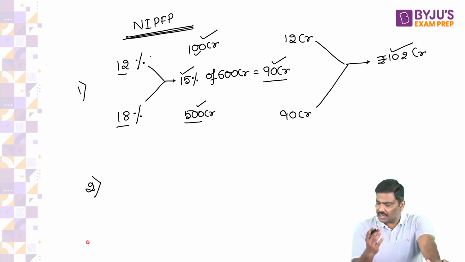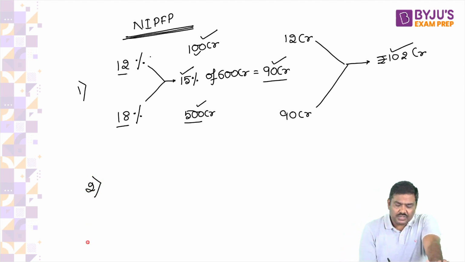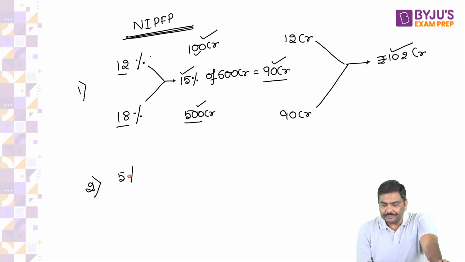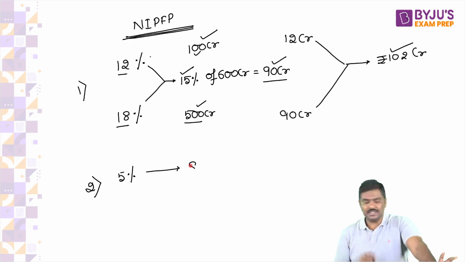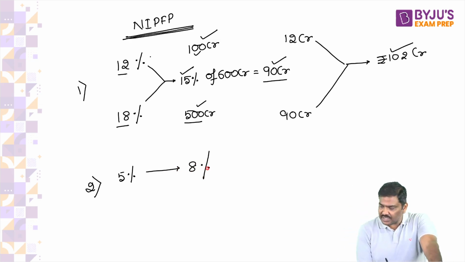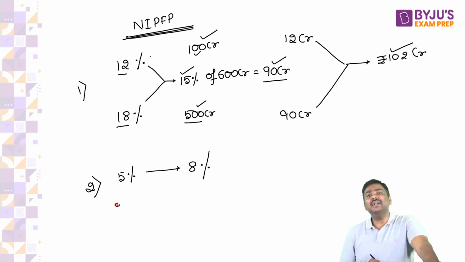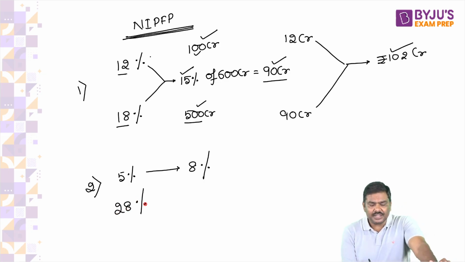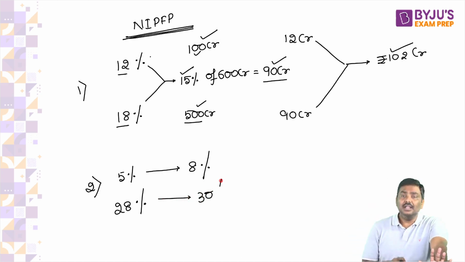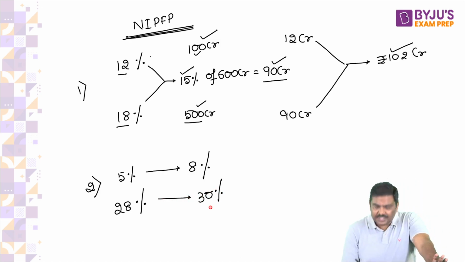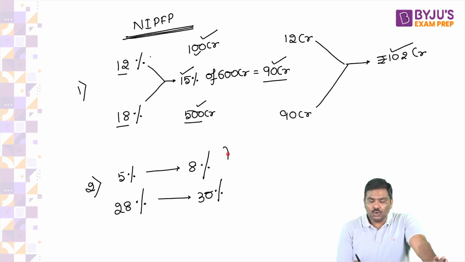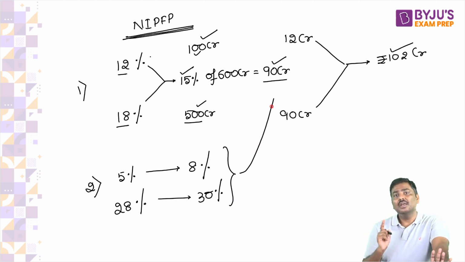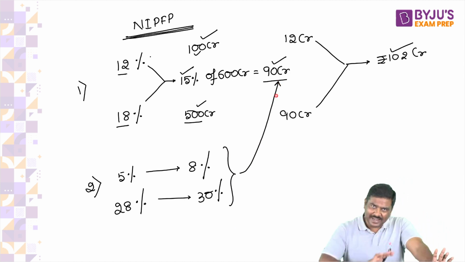NIPFP says, there are goods and services on which we are imposing a 5% GST rate, increase it to 8%. And there are goods and services on which we are imposing a 28% GST rate, increase it to 30%. This rise in GST rate, we will use to adjust for revenue losses in step 1. This is a recommendation which has been given by NIPFP.